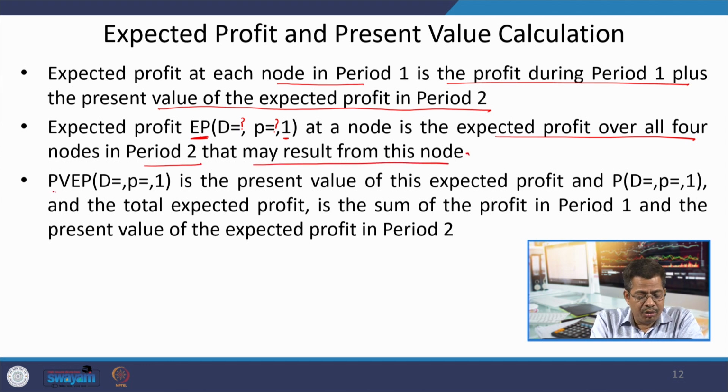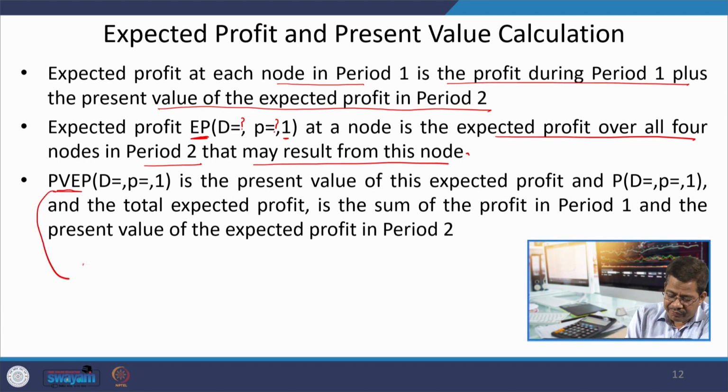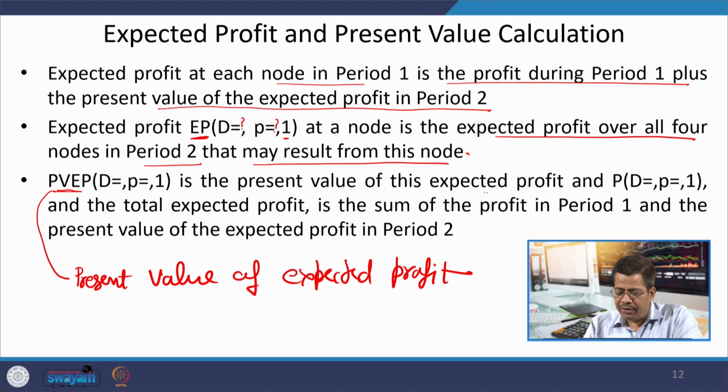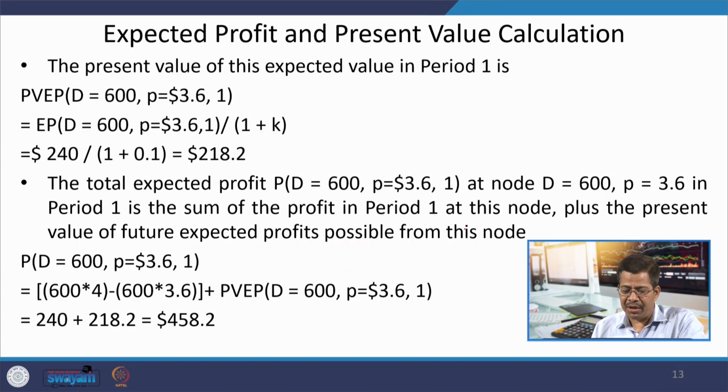And the present value of expected profit, PVEP, is the present value of this expected profit. The total expected profit is the sum of the profit in period 1 and the present value of the expected profit in period 2, which I just explained.